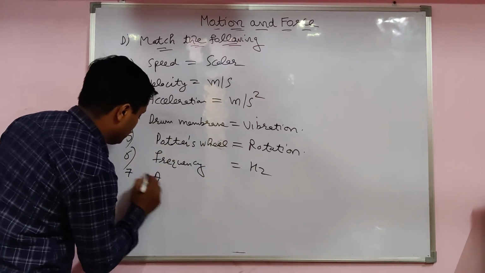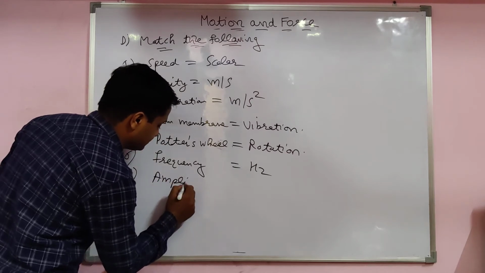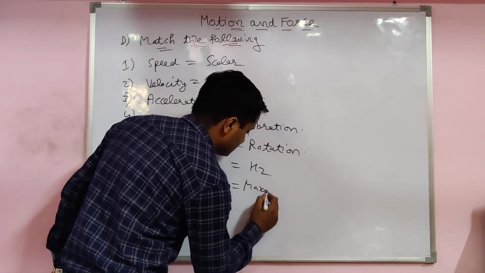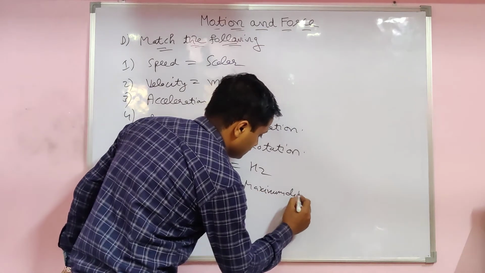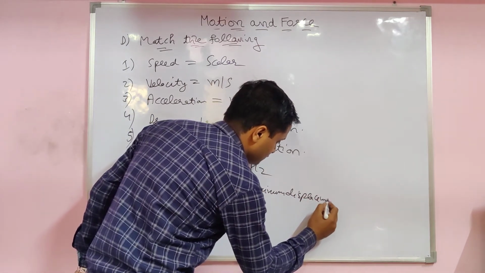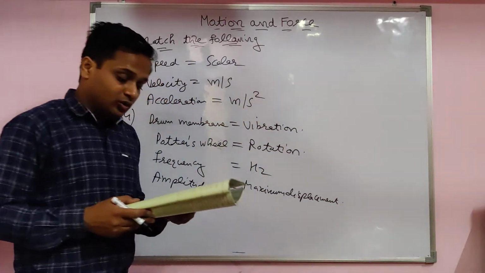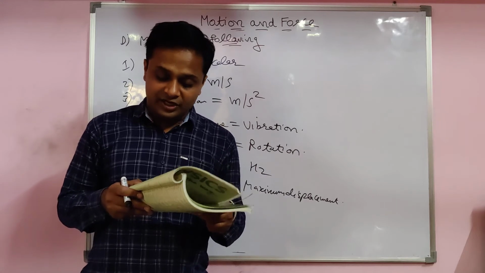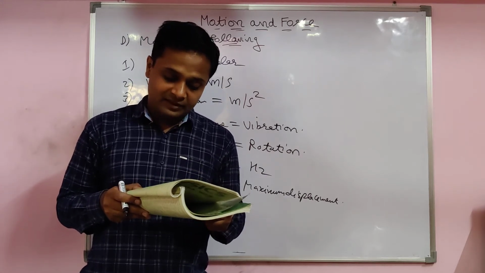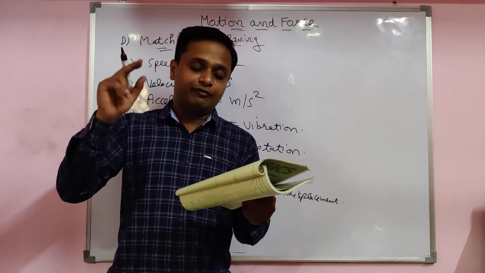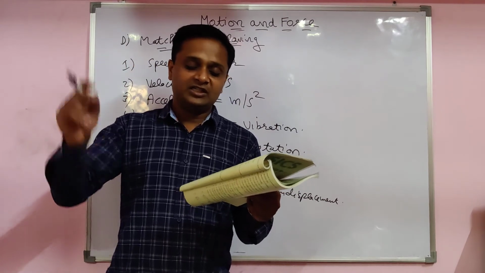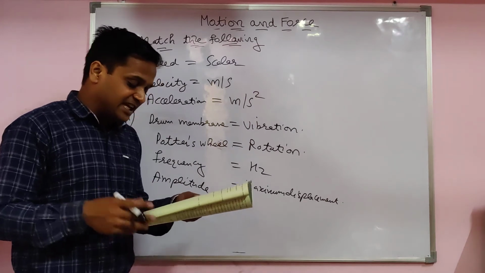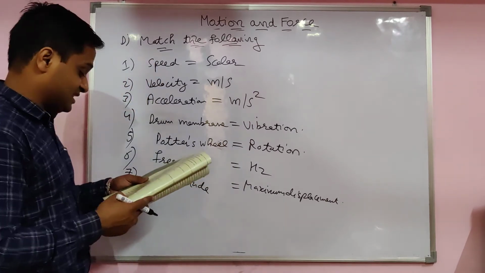Their answer is 2, 1, 4, 5, 6, 3 and 7. This one is the answer only. So now we have seen the D part.